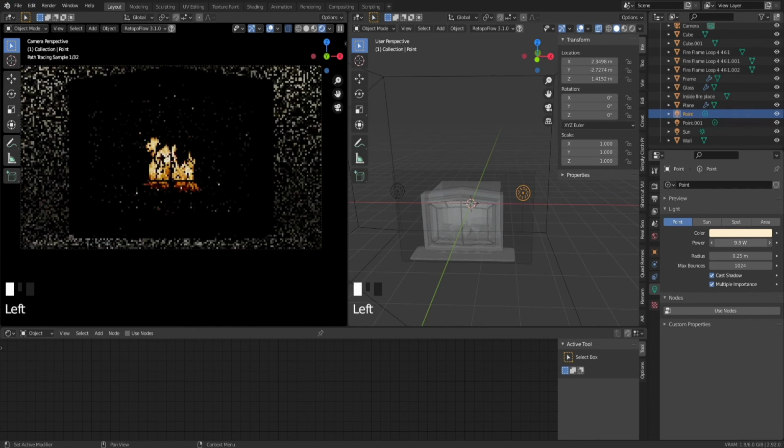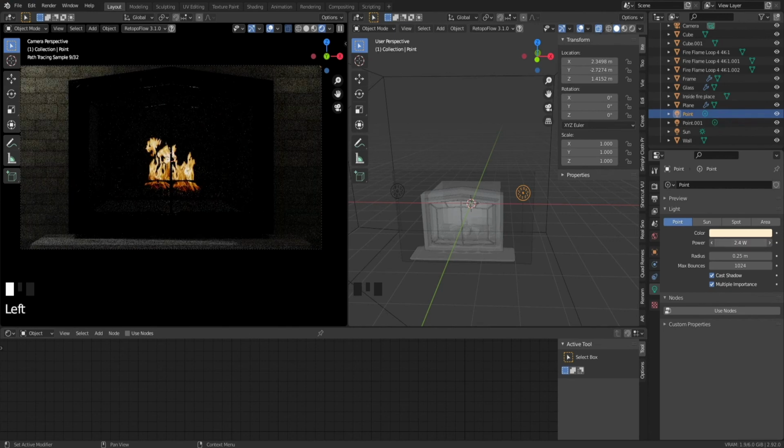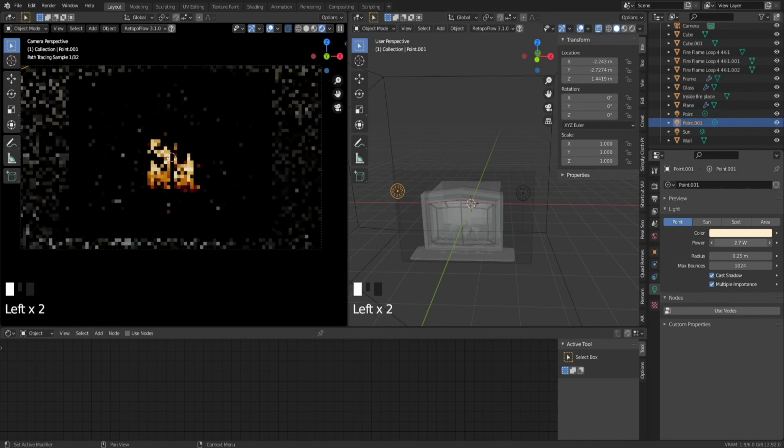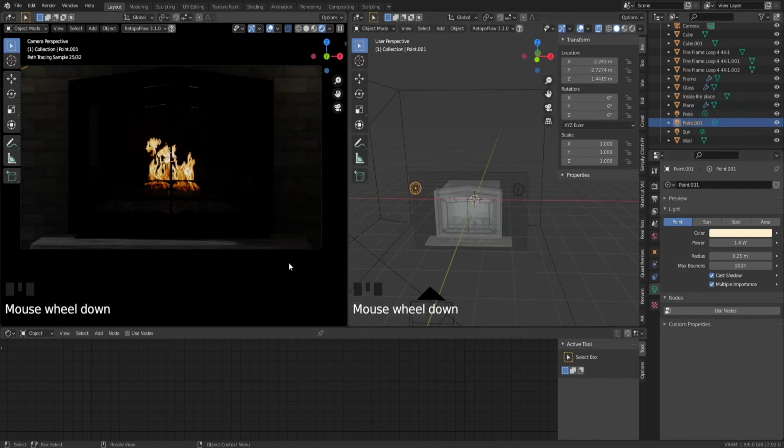What we can also do is just lower the power to have it very subtle, just like that. Do it also with this one. I believe this one was around 1.6. Okay. Yeah. All right. Yeah, that's about it.